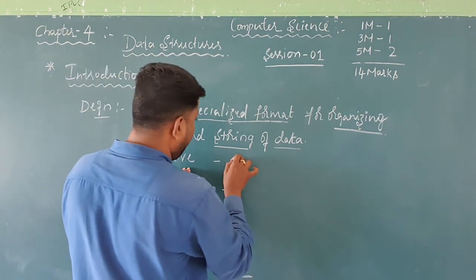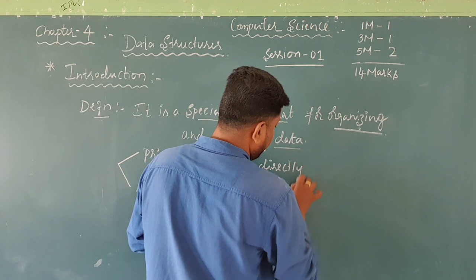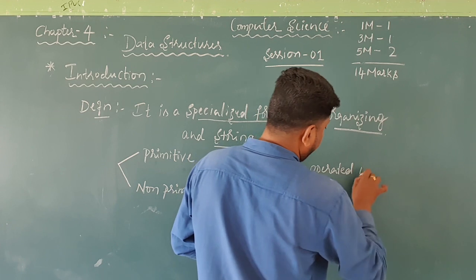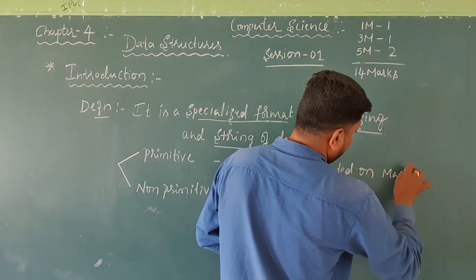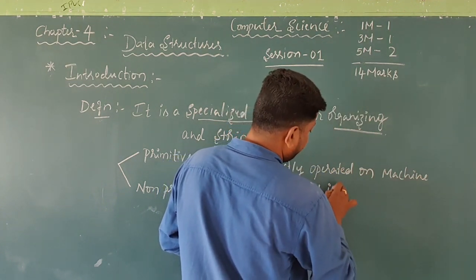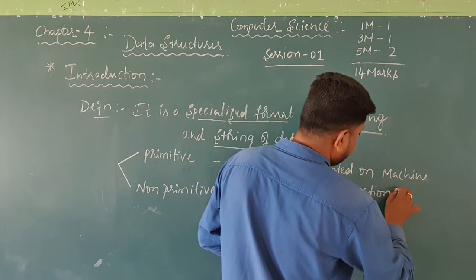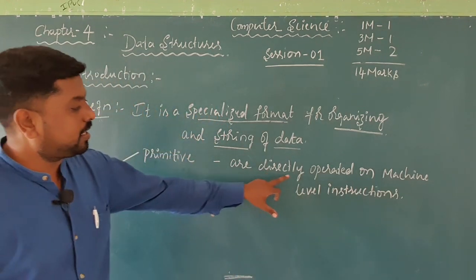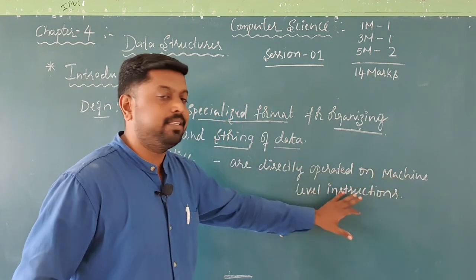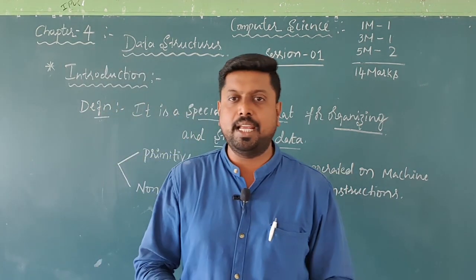Primitive data structures are directly operated on machine level instructions. These data structures are directly operated on machine level instructions. Then what do you mean by directly operated on machine level instructions?